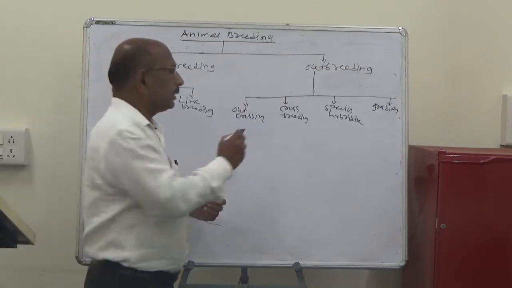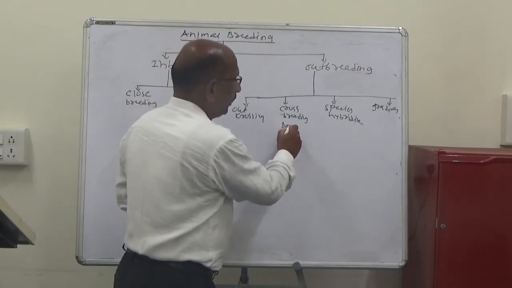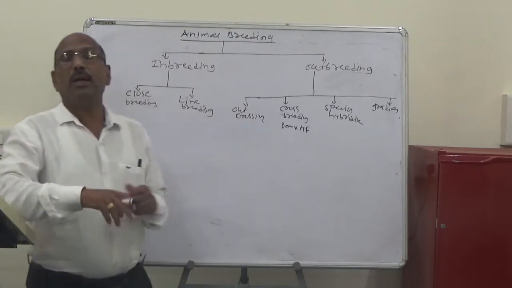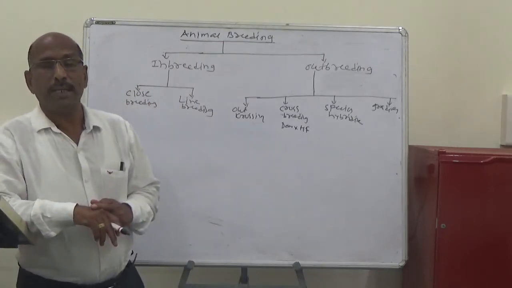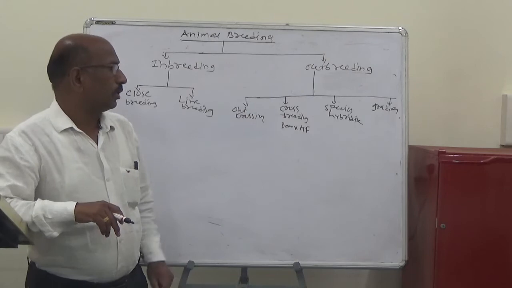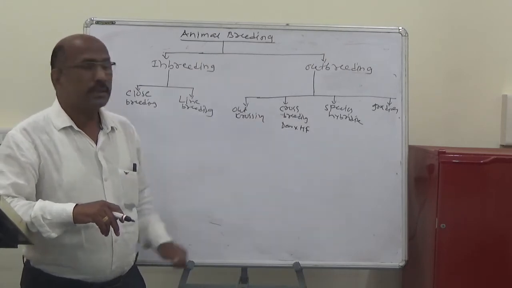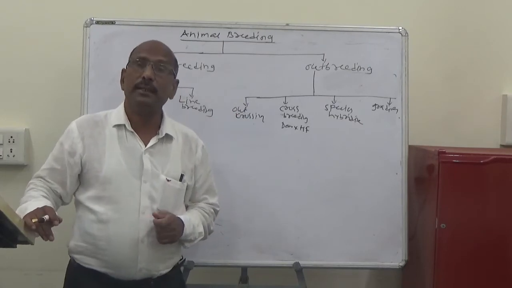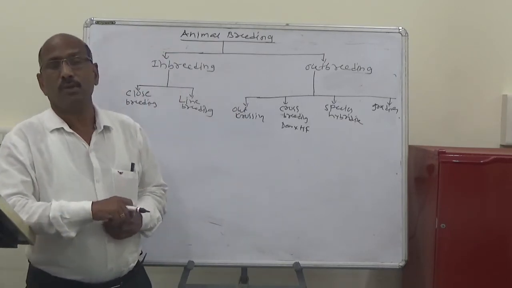The example is a Deoni cow and an HF bull. In the last lecture we discussed the advantages and disadvantages of crossbreeding.